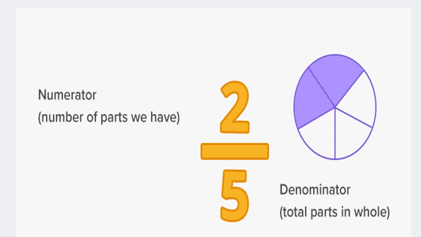So 2 is the numerator which tells us number of parts of an object, and denominator, that is total parts in whole. Whole, this is one big circle out of which 5 parts, 2 parts are being shaded. So 2 is the numerator which tells us how many parts are shaded, and the denominator tells us how many parts it's divided into. Okay, so this you have to remember.